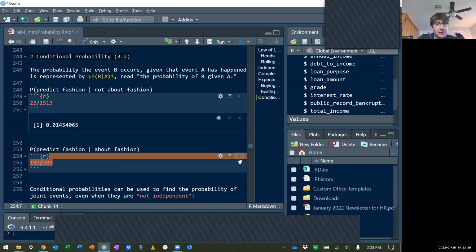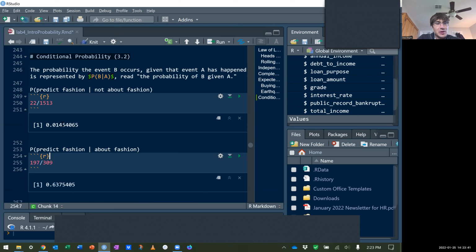Bam, look, these probabilities are very different. The probability of predicting fashion depends very much on whether the photo is about fashion or not. So this is a good example of when we can no longer use independent events. These events are affecting each other. Whether the photo is about fashion or not will affect whether it predicts fashion or not. That's what we want for machine learning. We want it to be accurate.